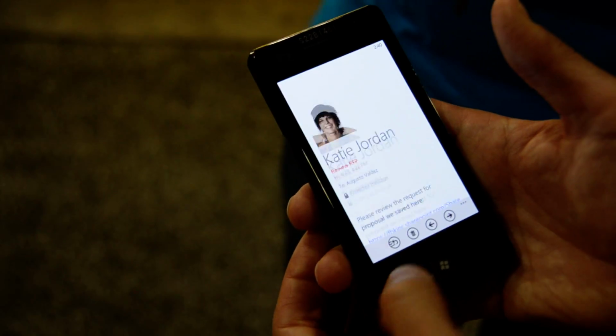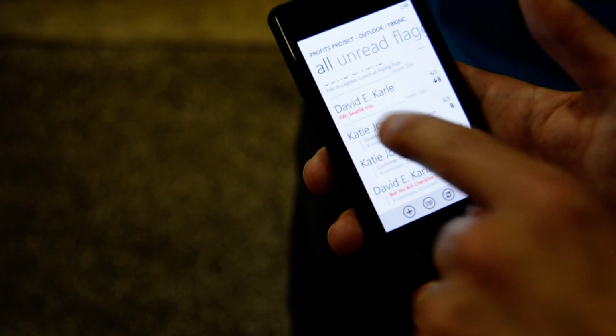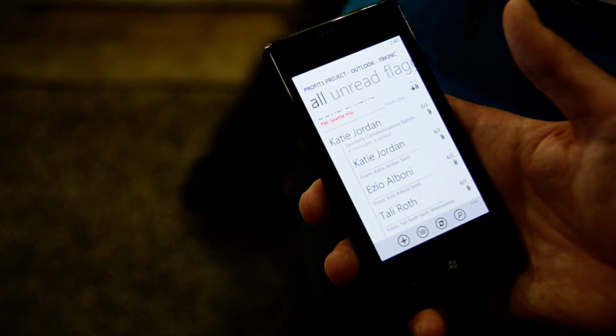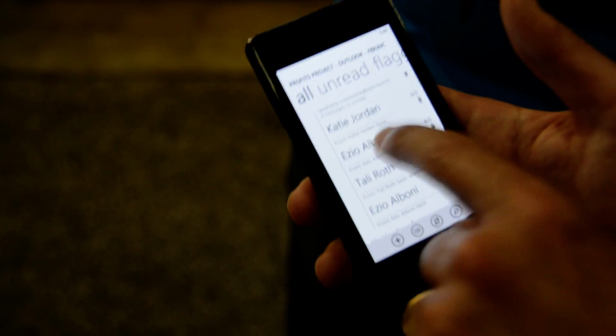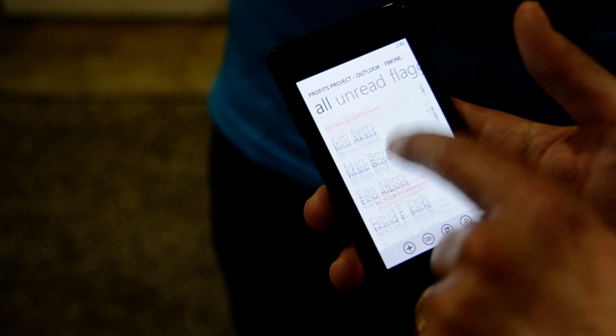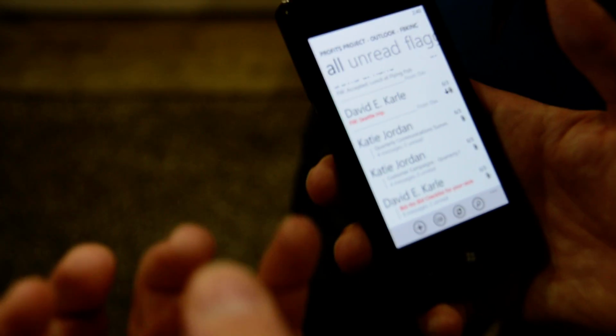Some of the other things that we're doing as well is conversation view. So if I swipe down here in my inbox, you see those emails with vertical lines in there? Those are not just a single email, this is a conversation. So if I open it up, it expands the conversation, but I don't lose the context of the rest of my inbox. And if I don't want to look at the conversation anymore, I can click on that and it compresses it again, so it's really easy for me to see the full conversation.